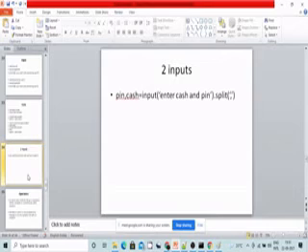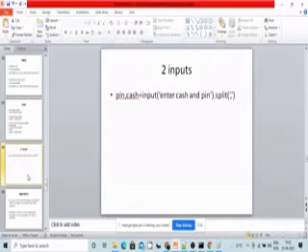Suppose you want to give two inputs, how will you give them? By using two input functions: a equal to input of enter a, b equal to input of enter b. It is a lengthy process. Now we will reduce that.